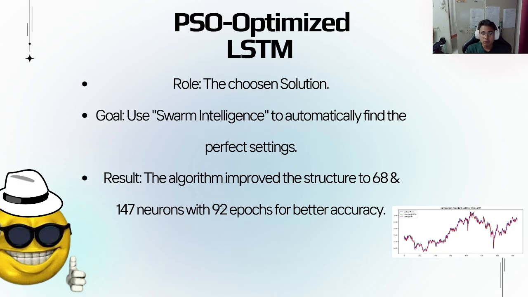Instead of guessing the best settings ourselves, we use an algorithm called particle swarm optimization, which acts like a smart search engine, testing different combinations of parameter tuning until it found the best architecture, which turned out to be a deeper model trained for longer epochs. As a result, the algorithm improved the structure to 68 and 147 neurons with a better accuracy.